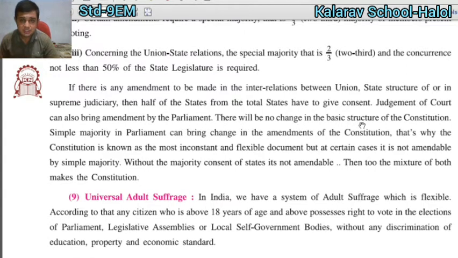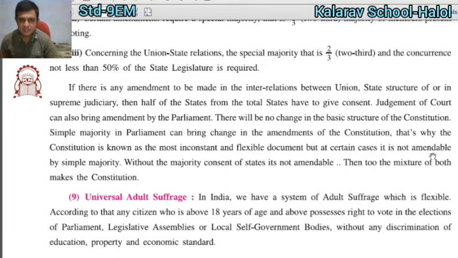There can be change into the basic structure of the constitution. It has the power to change the basic structure of the constitution. A simple majority in parliament can bring change through an amendment of the constitution. That's why the constitution is known as an inconstant and flexible document. Why? Because many amendments have been made, so the constitution is considered inconstant and flexible.